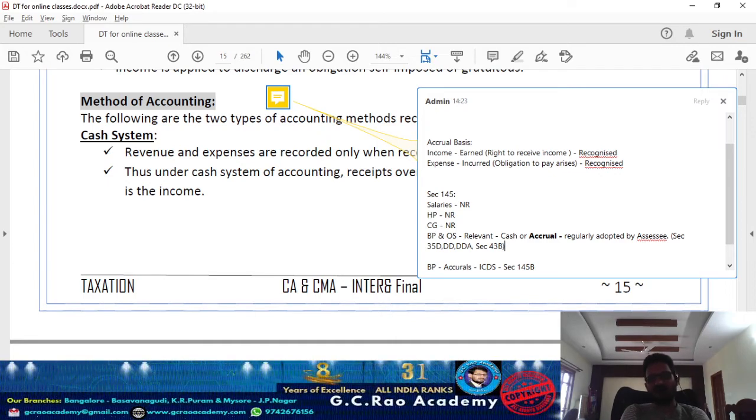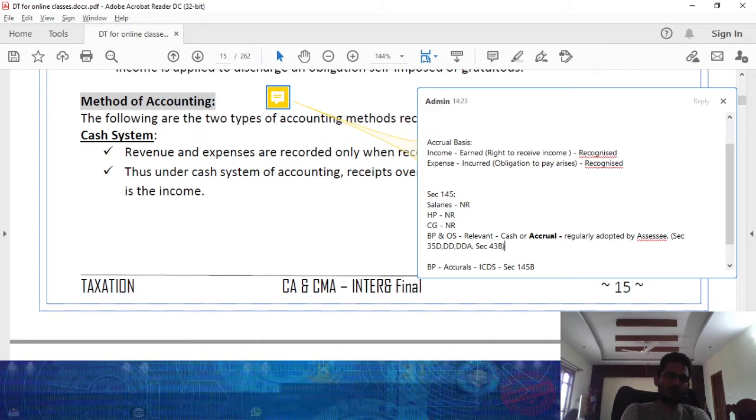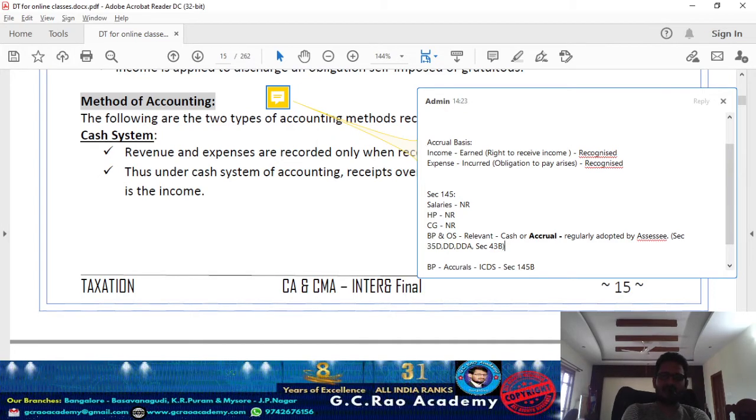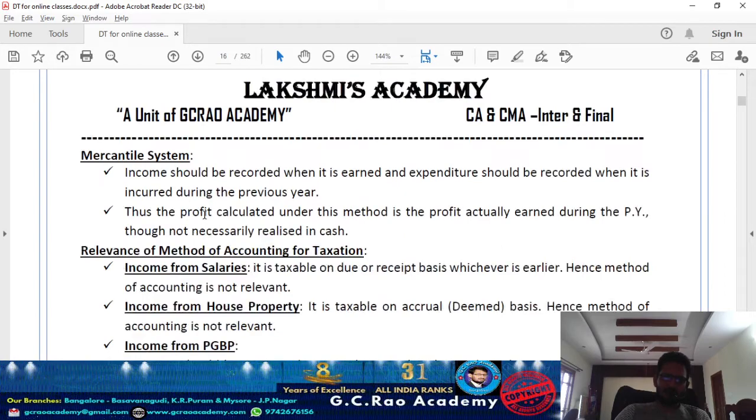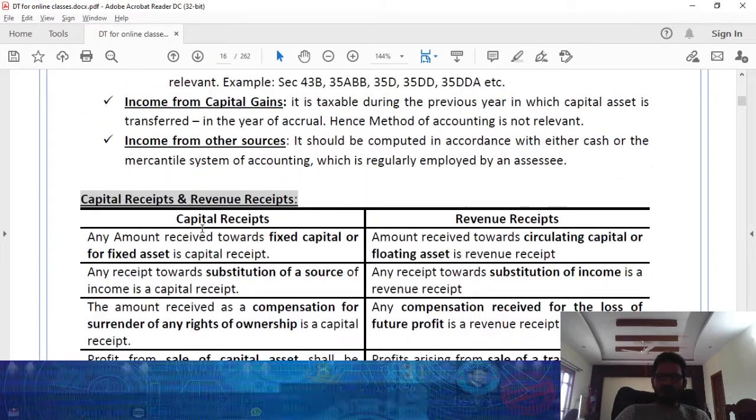Or when you look at 43B, certain categories of expenses will be allowed only on payment basis. If it is paid during the previous year or on or before the due date of filing of return of income applicable to the assessee under section 139(1), then only that item is going to be allowed as a deduction in the current year. So even though we are dealing with income from business or profession or other sources, you need to compute as per the method of accounting regularly adopted by the assessee. Generally method of accounting is relevant there, but there are certain exceptional cases like your 35D series or 43B series. Correct? So even by capturing that you need to work out. That is the discussion regarding relevance of method of accounting.